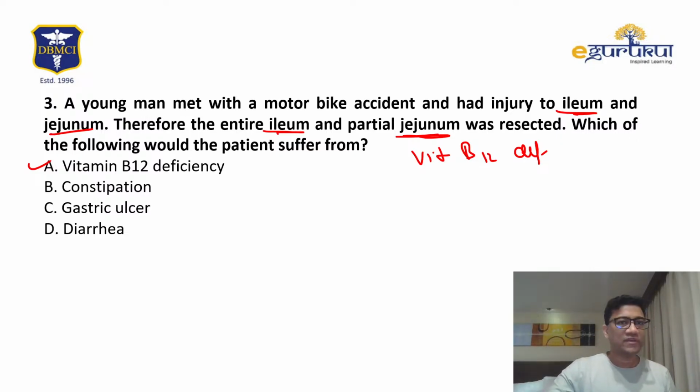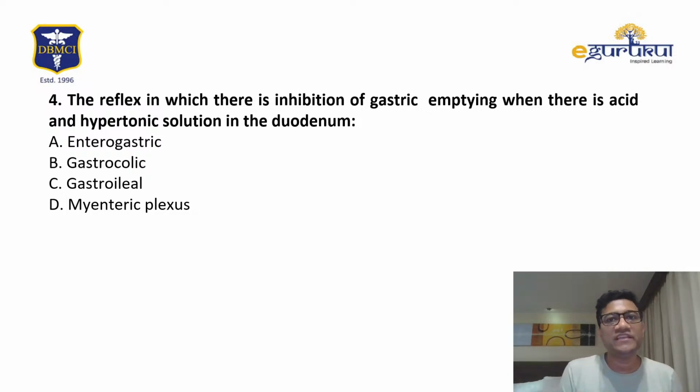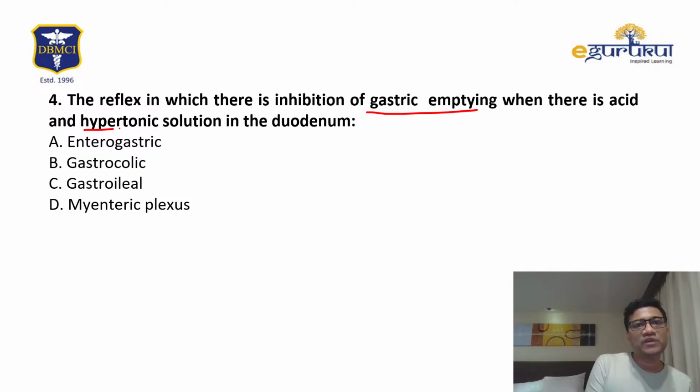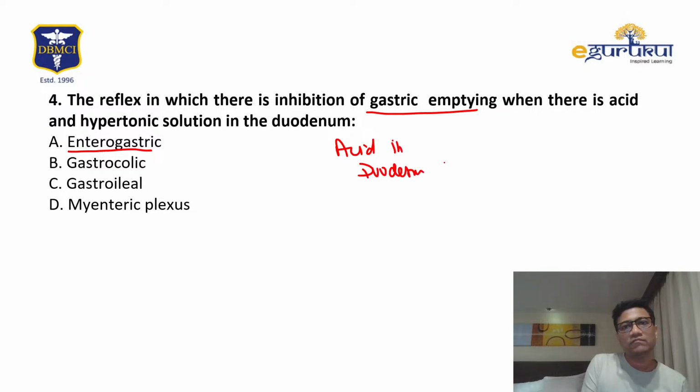Okay, B12. The reflex in which there is inhibition of gastric emptying when there is acid and hypertonic solution in the duodenum is called the enterogastric reflex. What happens? I'll write it down here. Acid in the duodenum inhibits the stomach and gastric emptying.